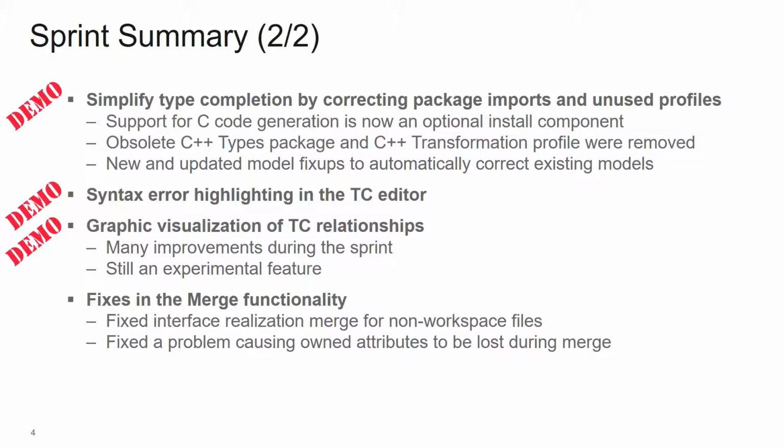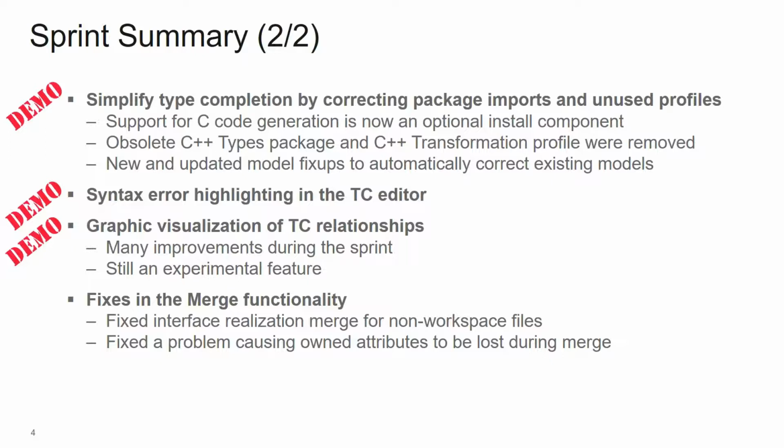Then we have made an improvement in the transformation configuration editor's code tab. So now it can show syntax errors highlighted there. And last sprint, we gave you a preview of the TC relationship visualization that we did. And in this sprint, I've continued to work on this feature and done many improvements. However, we think that still some more improvements are needed before we can declare it non-experimental. So it's still experimental also in this release.